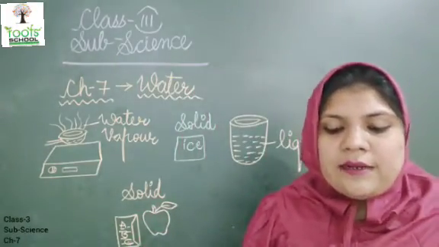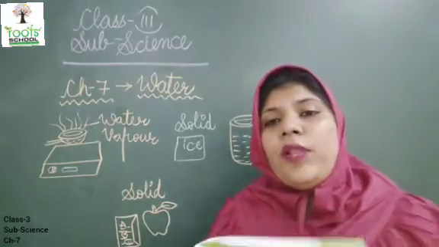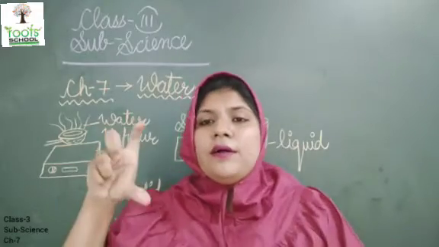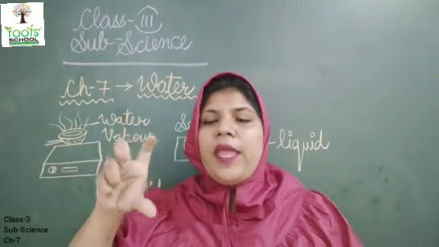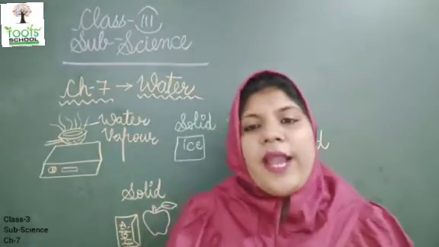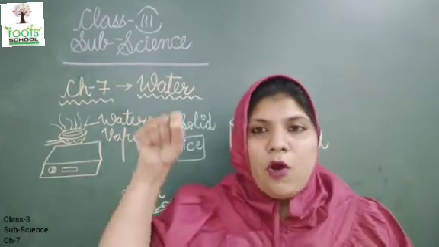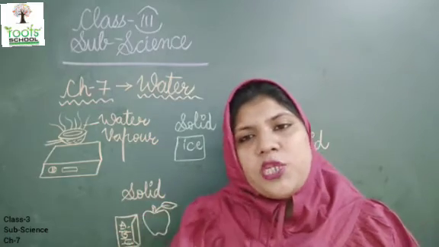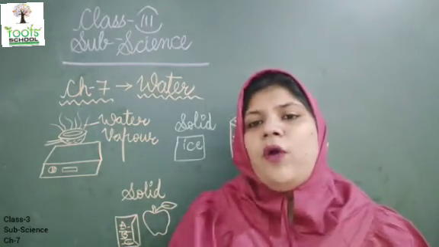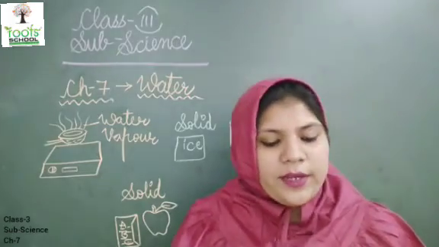But it takes the color we add to it. If we are making a cold drink or any drink, and you add Rooh Afza in the water, then it will become red in color. If you put orange flavor in it, it will become orange in color. So whatever color you put in it, it will be of that color. It doesn't have its own color.